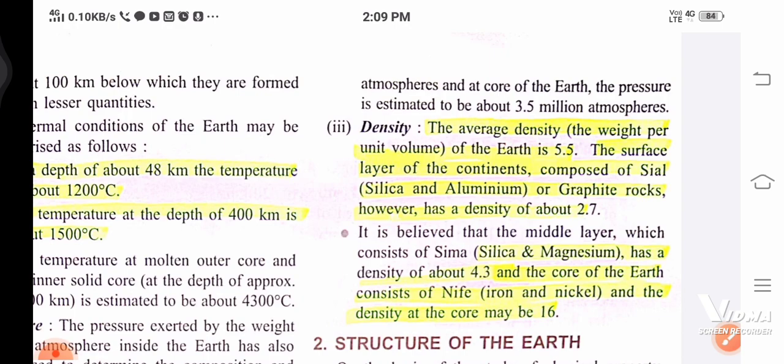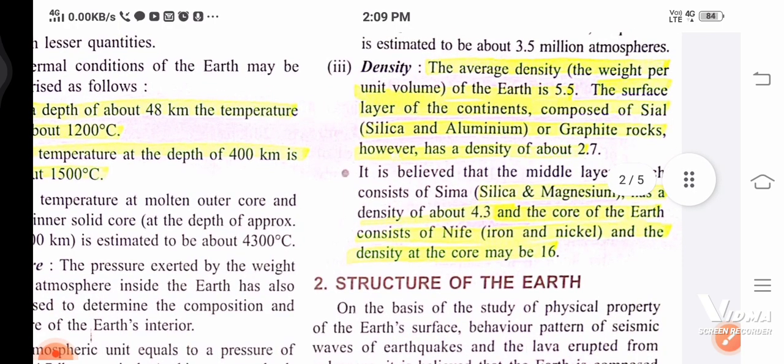This is the pressure. So this is something related to physics. So this is just the rate. If you know the rate, it would be easy to understand this part. Rate of temperature is 1 degree Celsius increase whenever we go down 32 meters. And for the pressure, 1 ATM is equal to 14.7 lb per square inch.